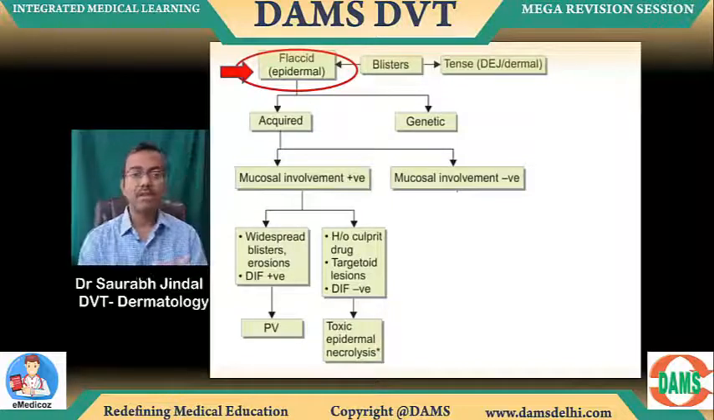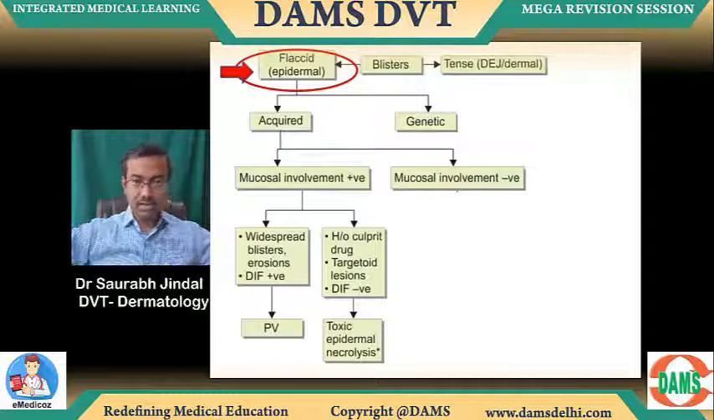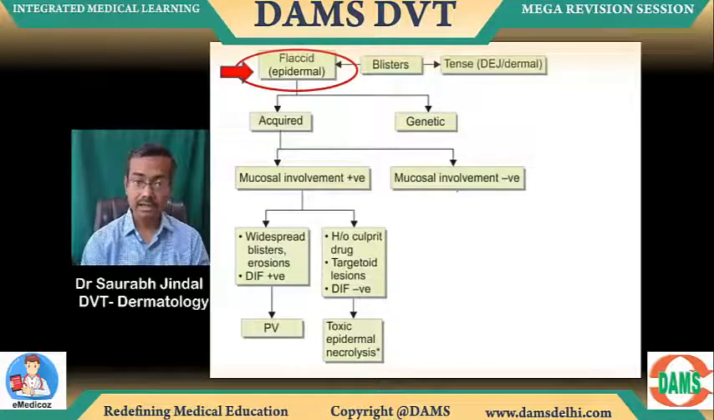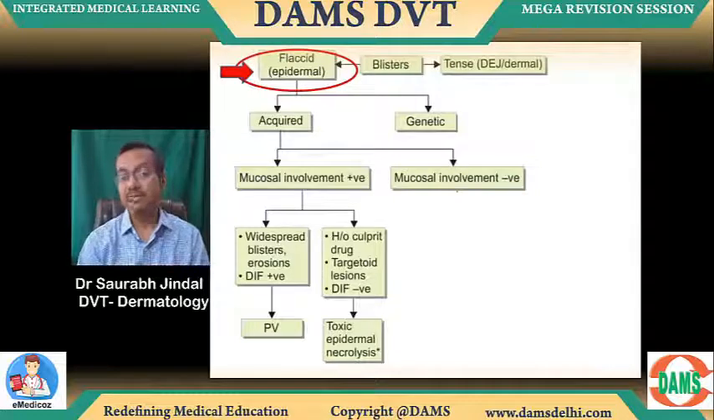How will you go to pemphigus vulgaris? Widespread blisters and erosions and DIF positive. So see this, all over the body there are blisters and erosions, and DIF is positive because it's an autoimmune disease, pemphigus vulgaris. And if there's some culprit drug mentioned, some target lesions mentioned, no DIF, it's the toxic epidermal necrolysis, Stevens-Johnson category.